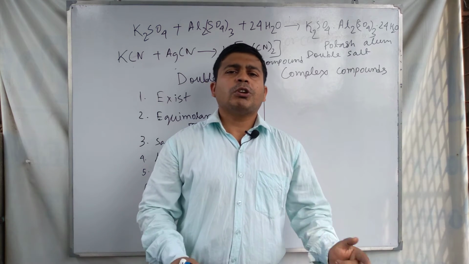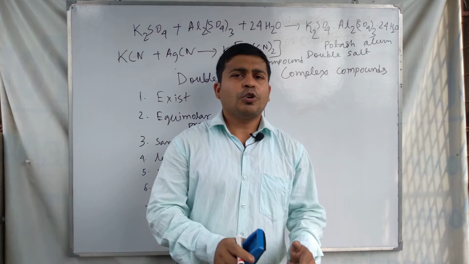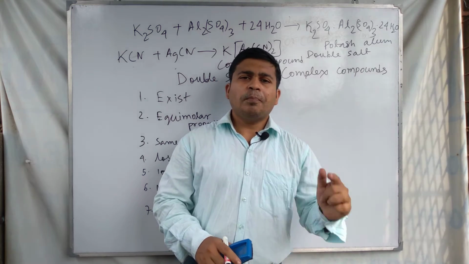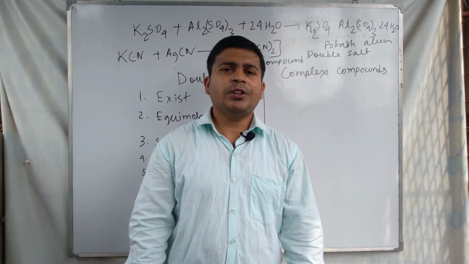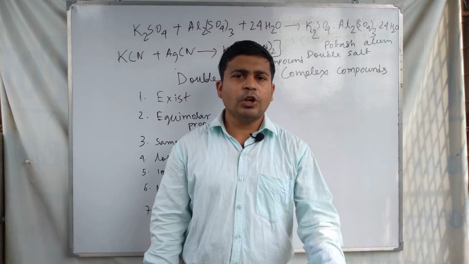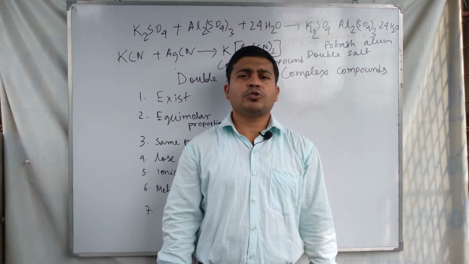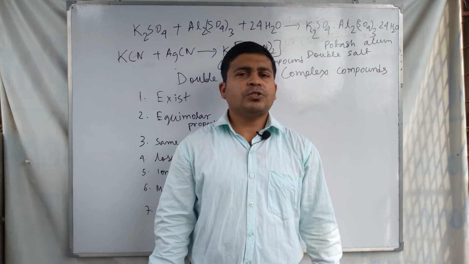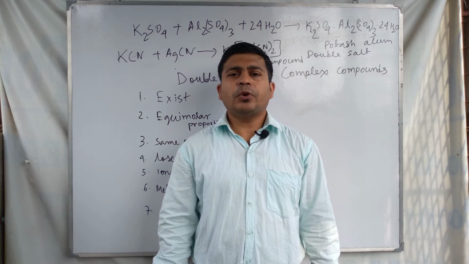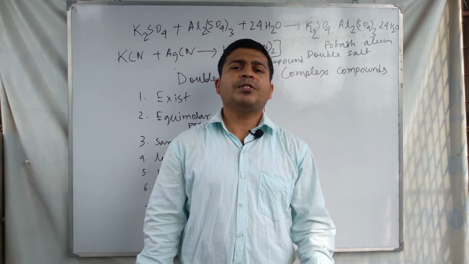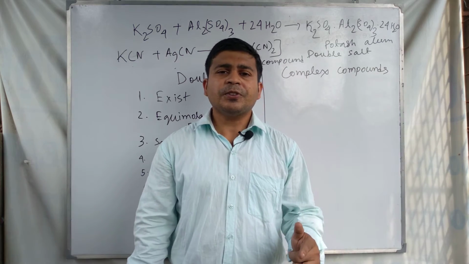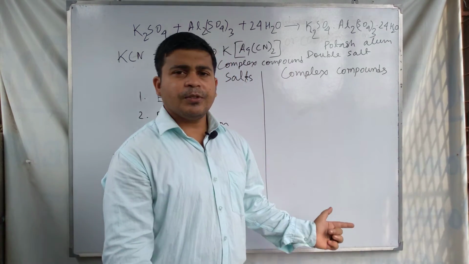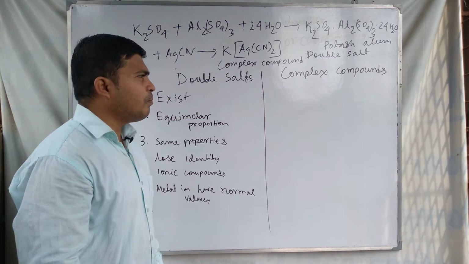But complex salt can exist in the solid state as well as in its solution. This is the first difference between these two kinds of substances, double salts and complex compounds.